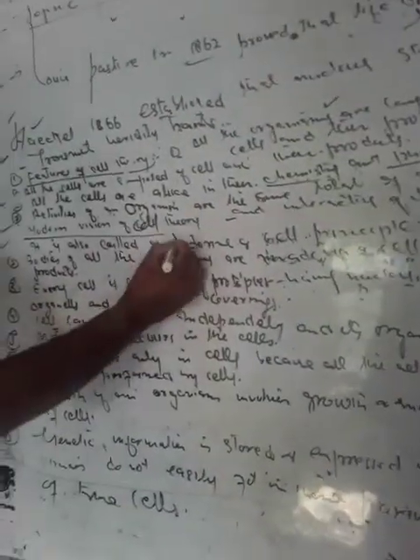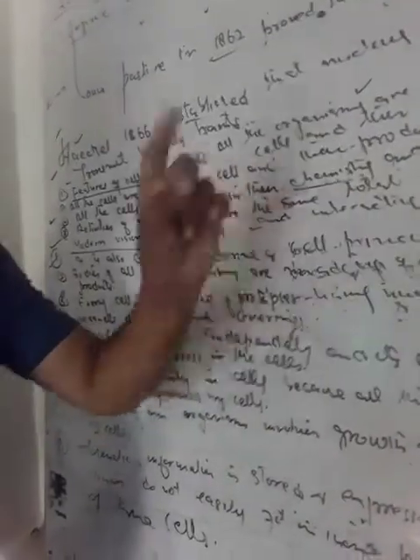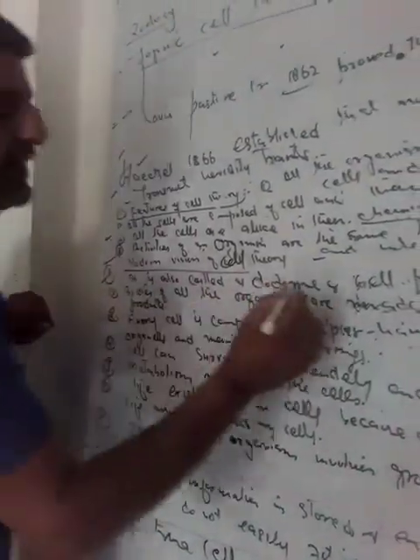Then the modern version of cell theory. What is the modern version of this cell theory? As far as the modern version of the cell theory is concerned, the first point is that it is also called a doctrine or cell principle. So cell principle means cell ke usul.